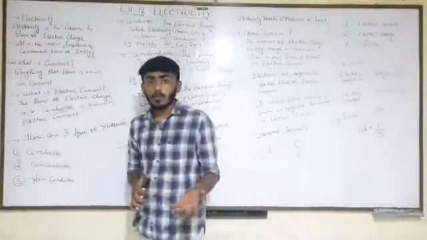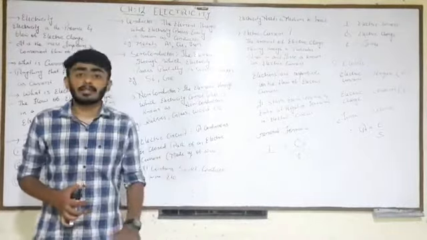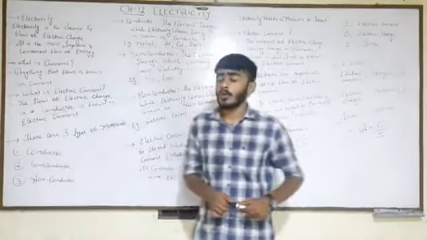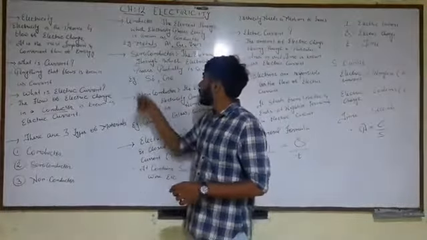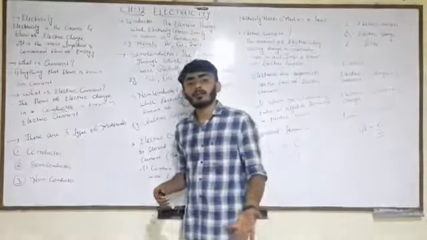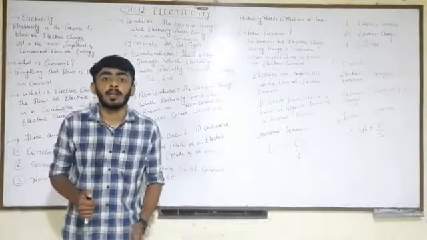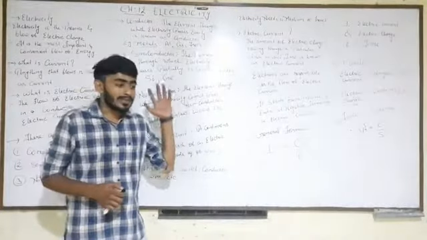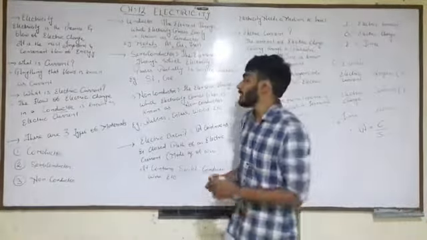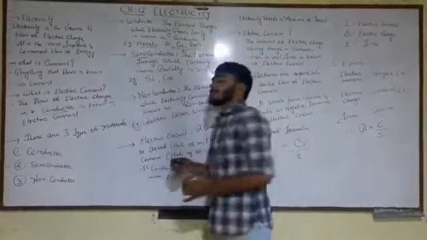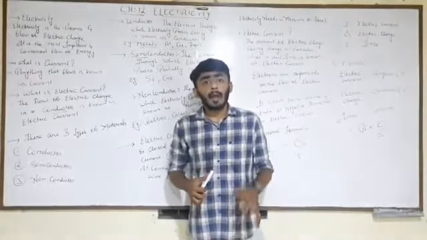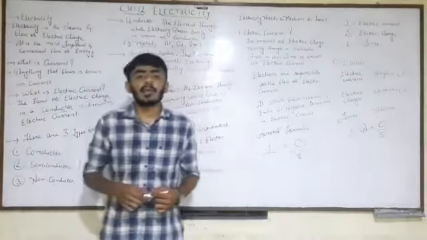I hope you have got it now. The element through which electricity passes easily is known as a conductor. The best example is metals. The next thing we are going to study is semiconductors. Have you heard the word semiconductors, which we can also call metalloids? So what is a semiconductor? The word semi means partial. Half yes, half no in simple language. So the word semiconductor stands for an element through which electricity passes partially.